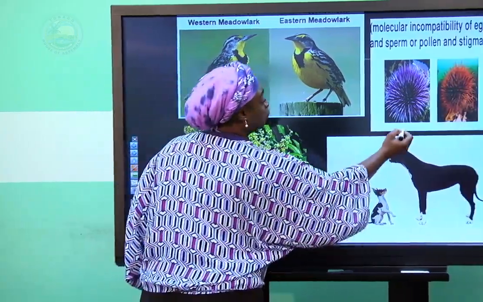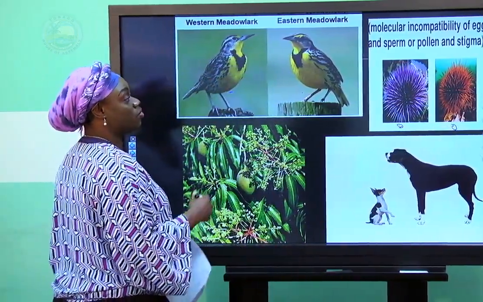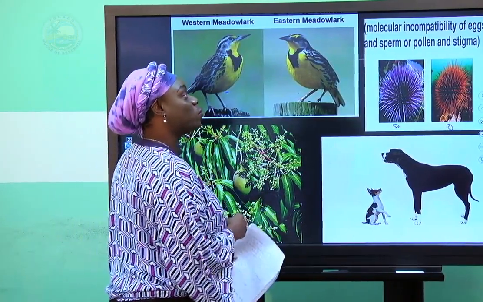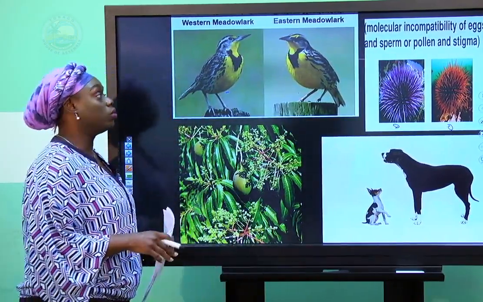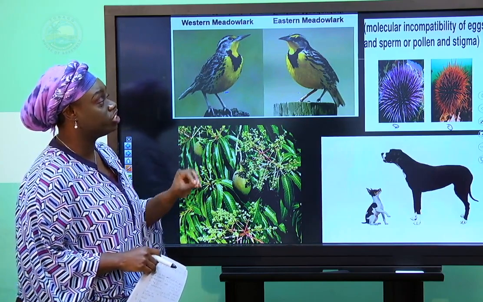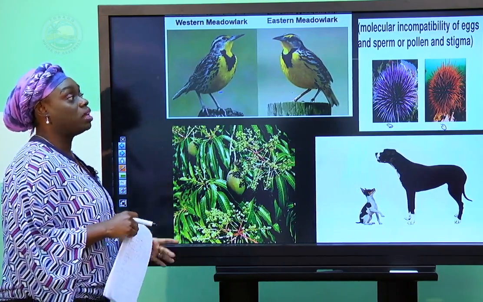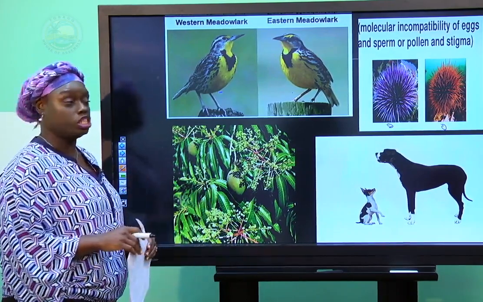We have here two different species of sea urchins. We have the purple and the red, and they are incompatible. The eggs from one are not compatible with the sperm of the other one. So these two sea urchins may have come from a common ancestor, but over time they become incompatible to each other.